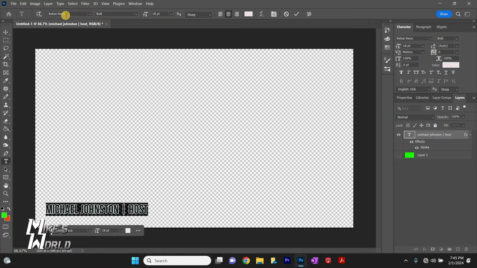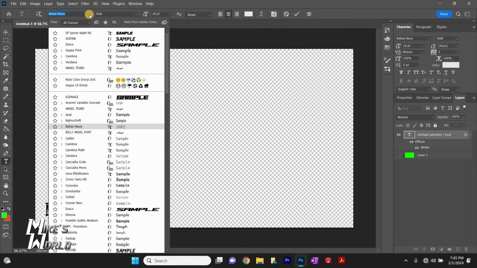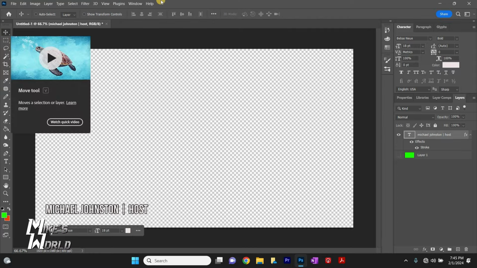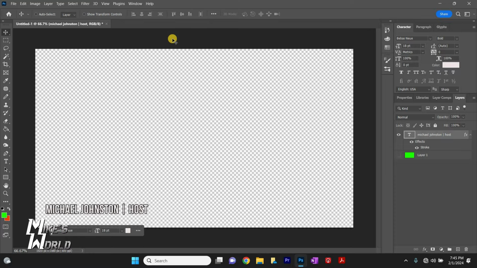And then also here you go, you can change the font type from there once you select it. That's up to you. I use Bebas Neue just because it looks very clean. I love that. So once we're done there and we've saved it, you can exit out of Photoshop.